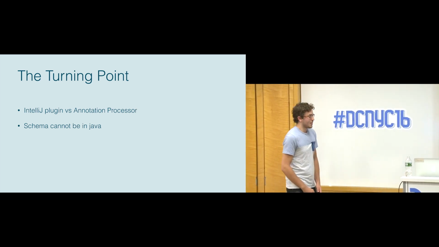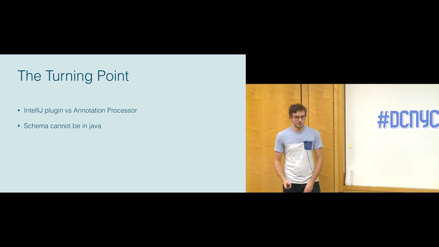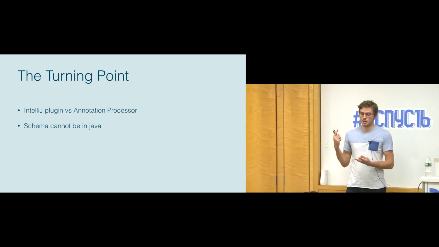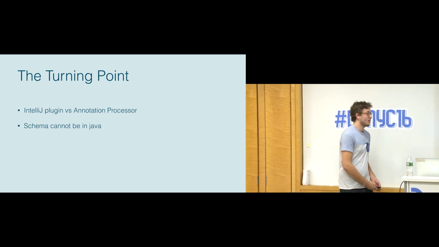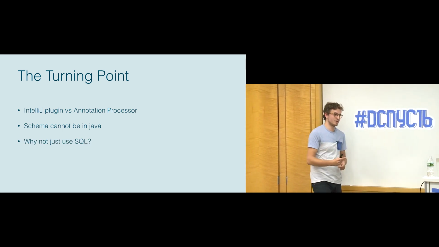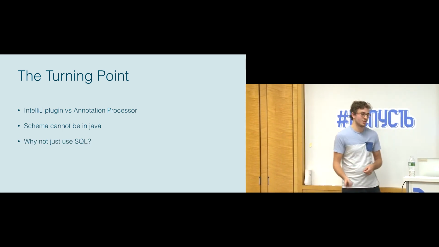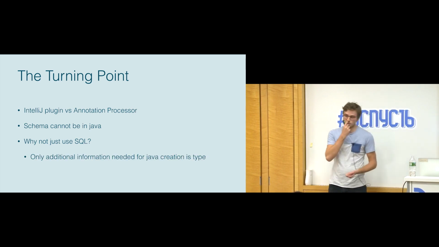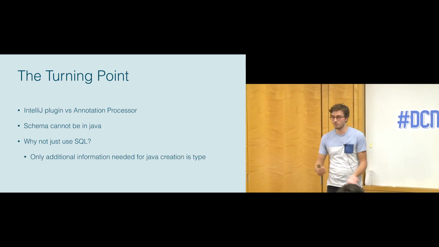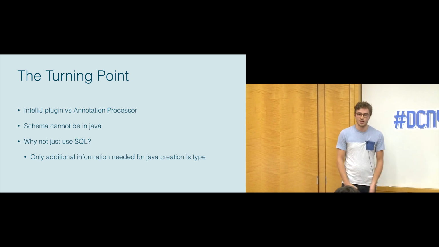But then we thought, with protos, XML, all these other things, you have to add support for SQLite features, things like foreign keys, things like auto increment. And we thought, instead of doing it that way, what if you reversed the dependency? So what if you went from SQL into Java? The interesting thing about this is that if you think about it, the only thing that SQL needs to provide in order to generate the same Java that we were writing before is just the type. That's the only constraint that you need to add.